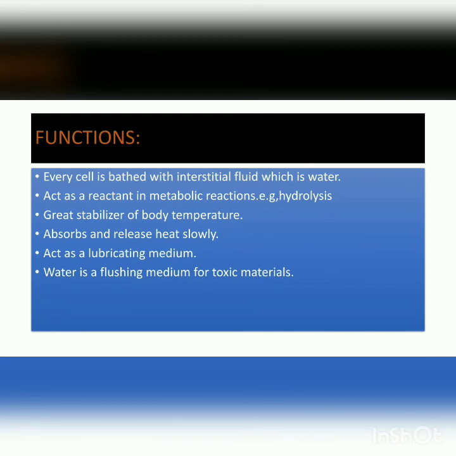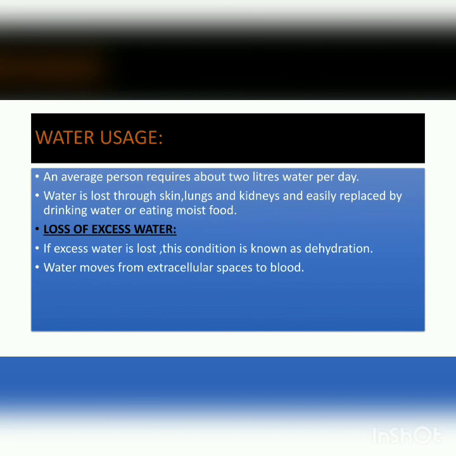It also acts as a lubricating medium. Water is also a flushing medium for toxic materials. Now, what are toxic materials? The poisonous materials present in our body, for example urea, the extra poisonous material which is excreted from the body with the help of the kidneys. So water flushes out these toxic materials from the body through the kidneys.